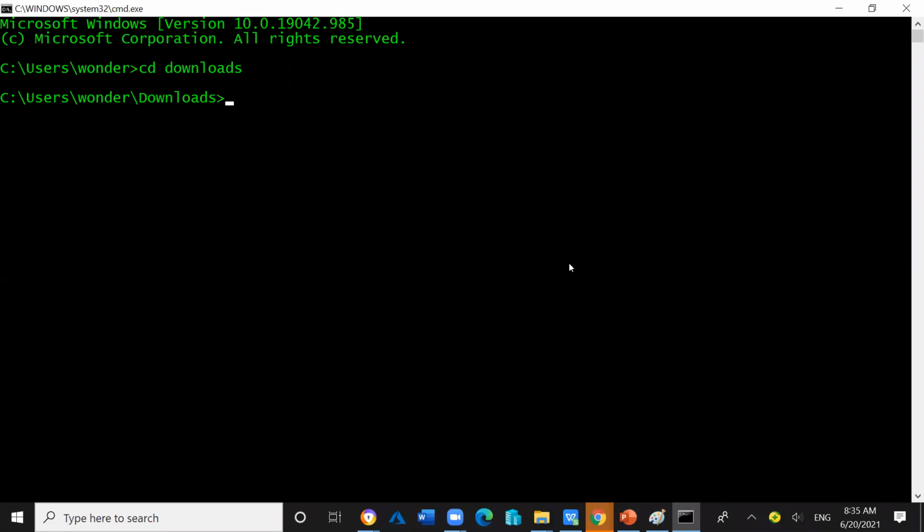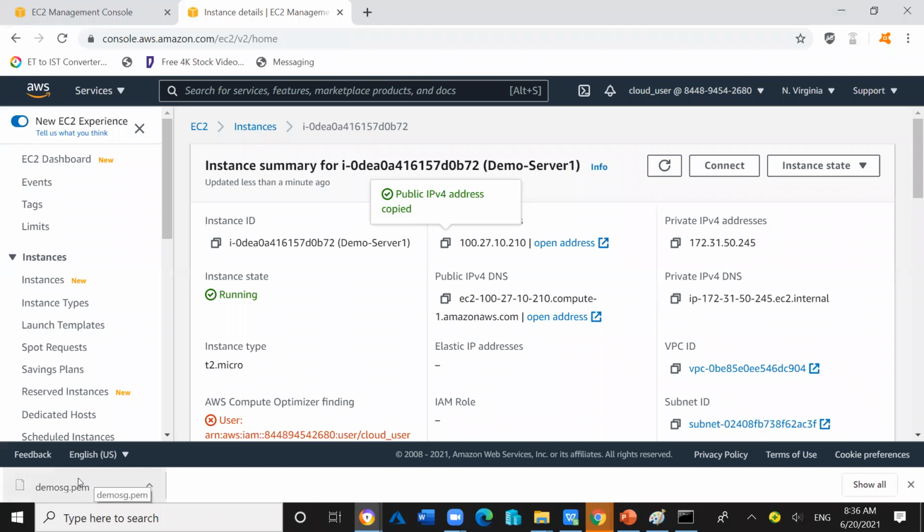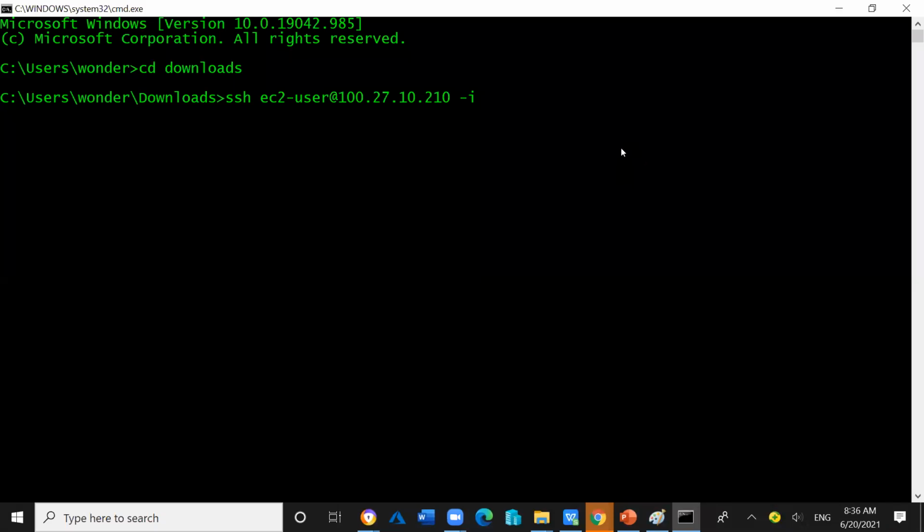So now we are inside the downloads folder. We will type ssh ec2-user@ and the public IP address we just copied, and space -i, then again space. Then we need to enter the name of the PEM format file, which is demo.sg.pem. I will type exactly the same name, demo.sg.pem. Right now let's press enter.